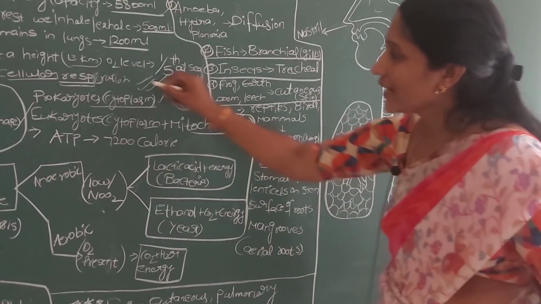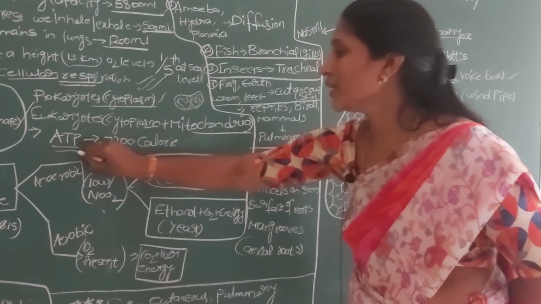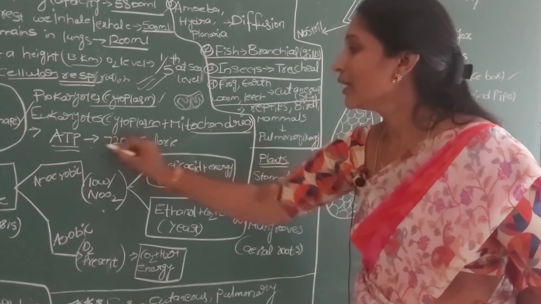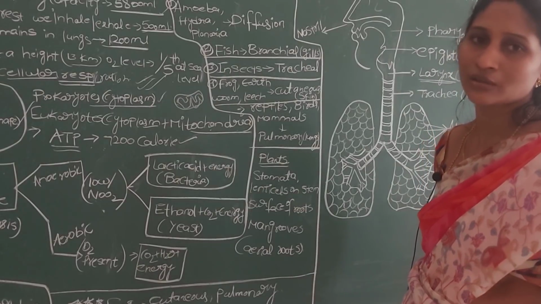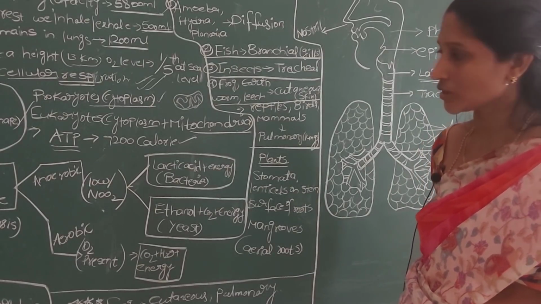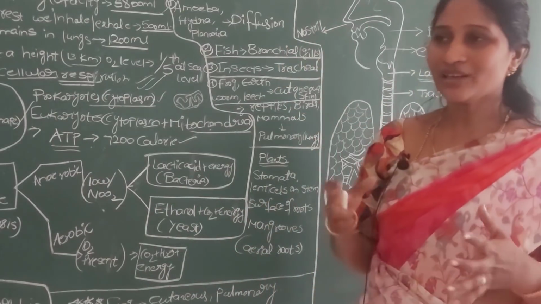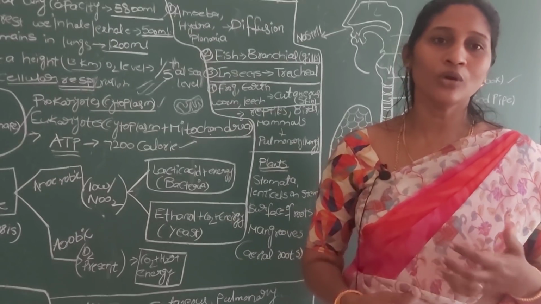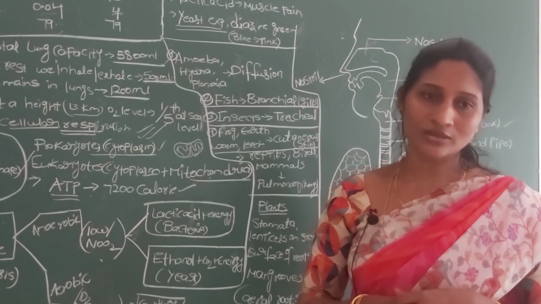So what happens to the energy released by cells in cellular respiration? It is stored in a special chemical molecule known as ATP, adenosine triphosphate. Each ATP molecule gives nearly 7200 calories of energy. And here is a small flow chart. At normal times, if respiration is to take place, it must need oxygen.